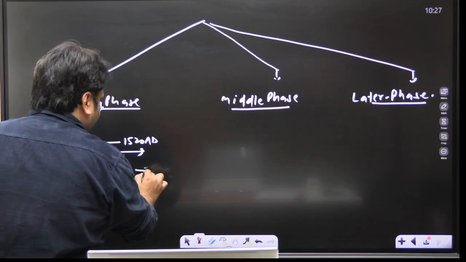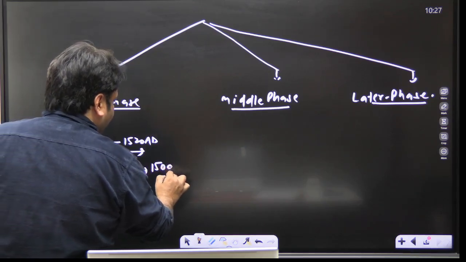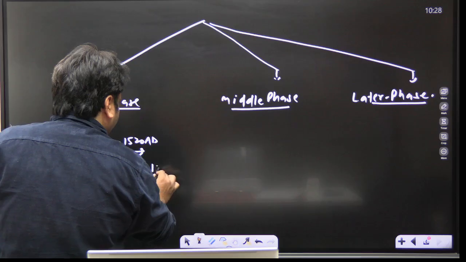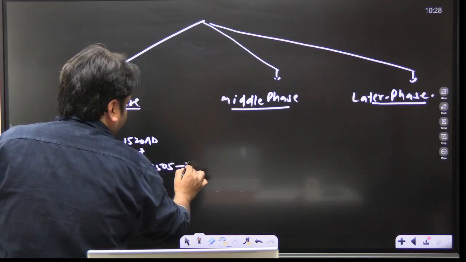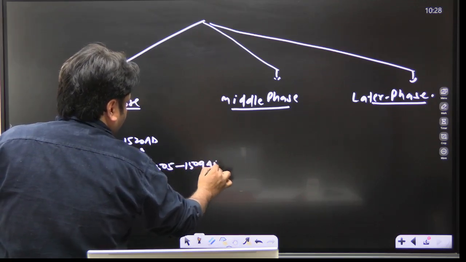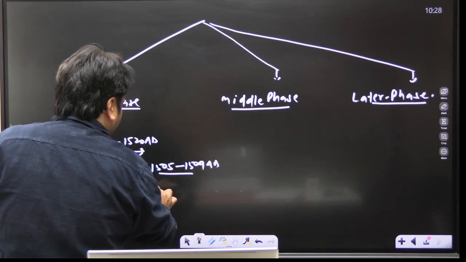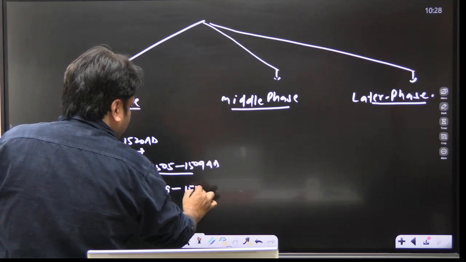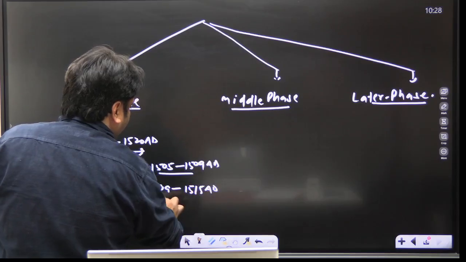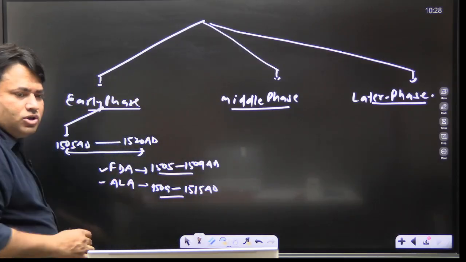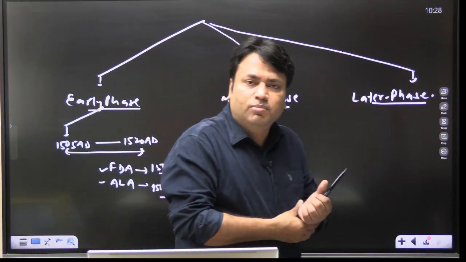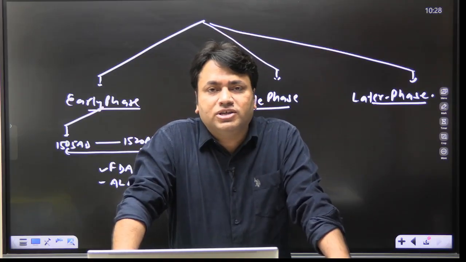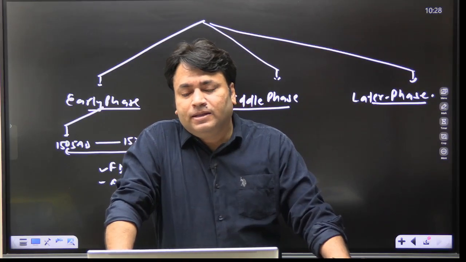We all know Francisco de Almeida was from 1505 to 1509 AD, and Alfonso de Albuquerque's time period was 1509 to 1515 AD. So these 2 most important viceroys belong to this period, that is known as the early phase of Portuguese rule in India.